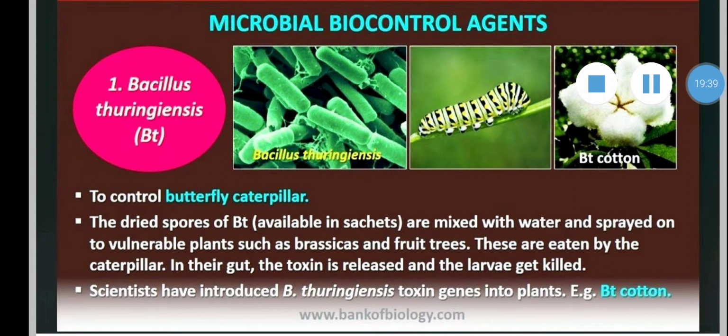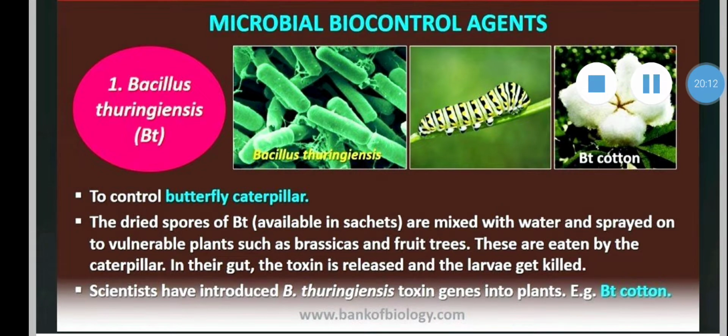The dried spores of Bt are mixed with water and sprayed on to vulnerable plants such as brassica, fruit trees. These are eaten by the caterpillar. In their gut, the toxin is released and the larvae get killed. Scientists have introduced Bacillus thuringiensis toxin genes into plants, for example, Bt cotton, Bt brinjal, etc.